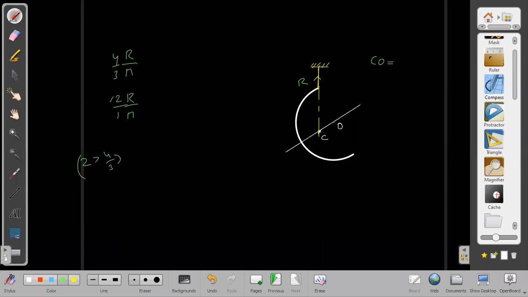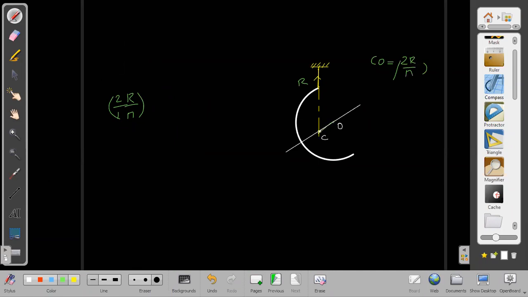If 2 is more than 4 by 3, then this center of mass is more away from the geometric center. If it is more away from the geometric center, then the mass is concentrated more away. A ring. For the ring, which formula should we apply? We should apply 2R by pi. So this CO distance is actually 2R by pi.